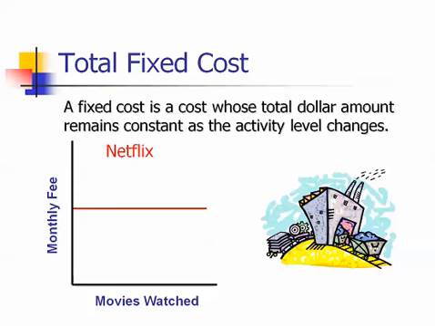Fixed costs remain constant in total regardless of the level of activity. An example would be the flat fee you pay for Netflix Instant View every month. The fee is fixed at $7.95 right now and does not change in total, regardless of the number of shows or movies that you watch.